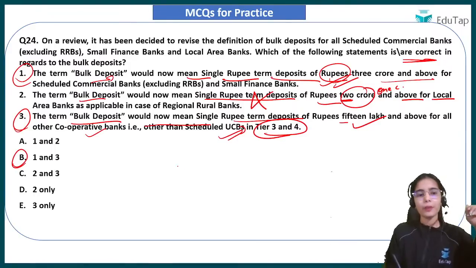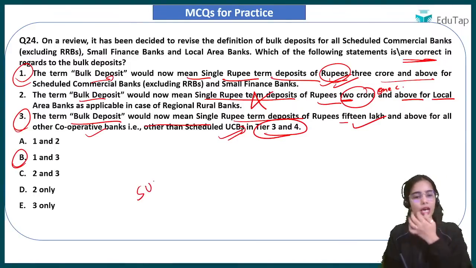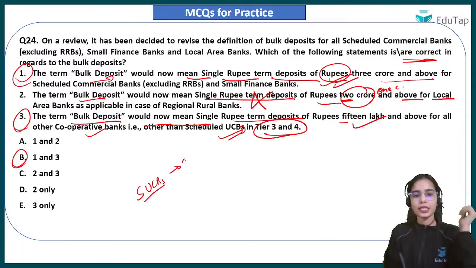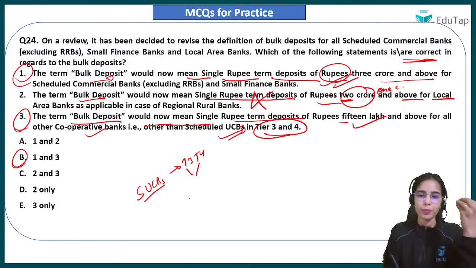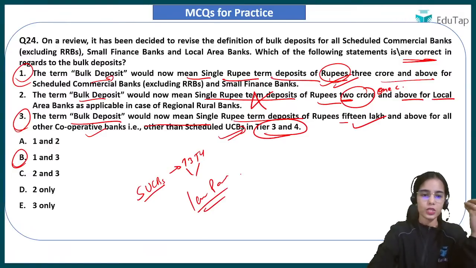Yes, very good. For the scheduled urban cooperative banks, that is in tier 3 and tier 4, the bulk deposit is the single rupee term deposit of 1 crore and above. So this is the idea.